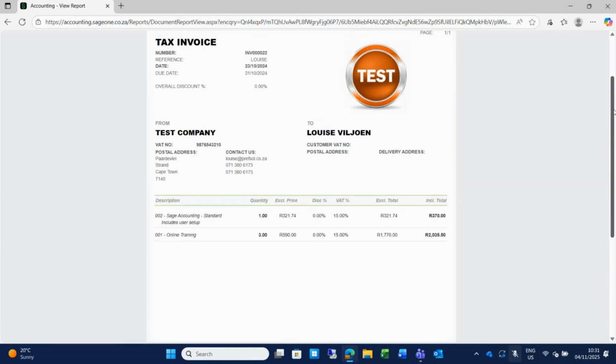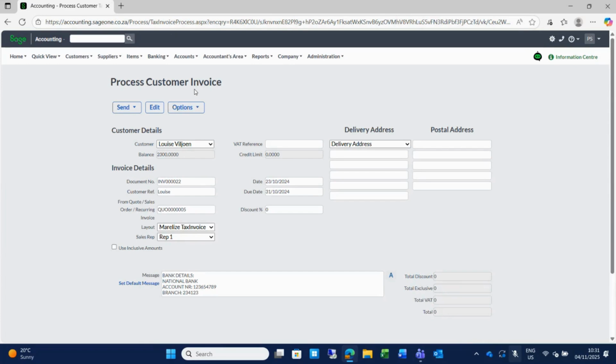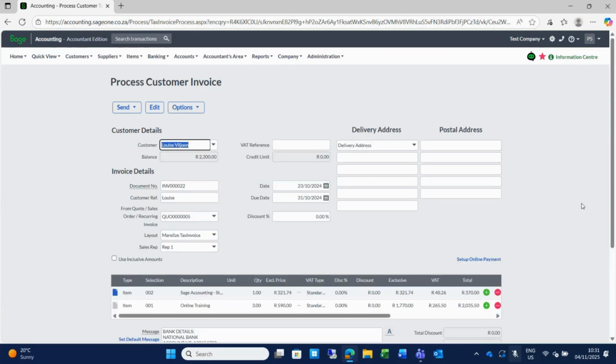I want to tell you about this note that we have here on the line. That is my inventory item, and that includes user setup. It's just a random note that was added. So I just want to show you here on your invoice lines, you can add line notes. You will see here you have this little block, looks like a little page of paper next to our type. This one is highlighted in blue and this one is grayed out, meaning that one has a note. This one does not have a note.